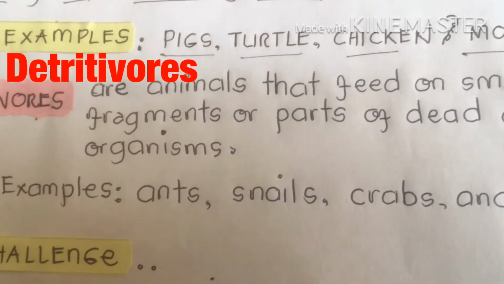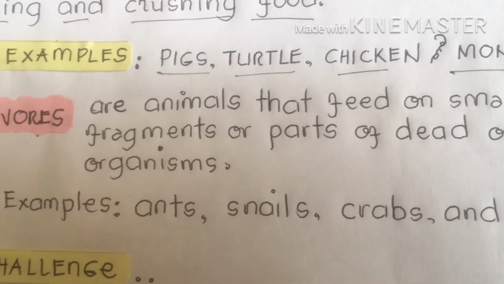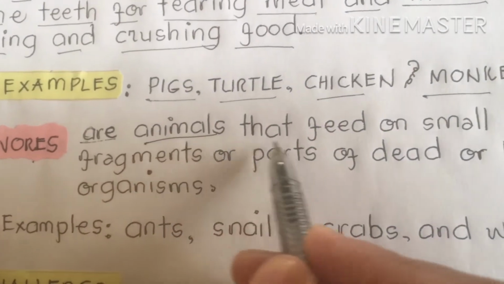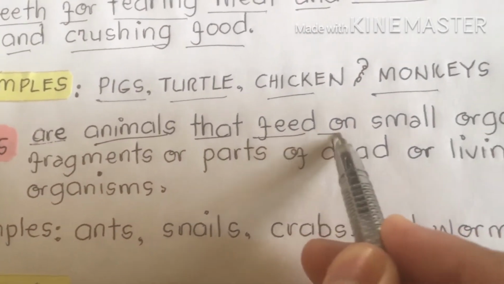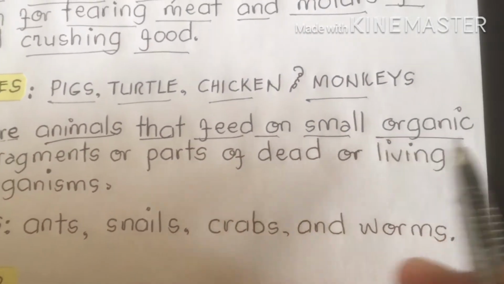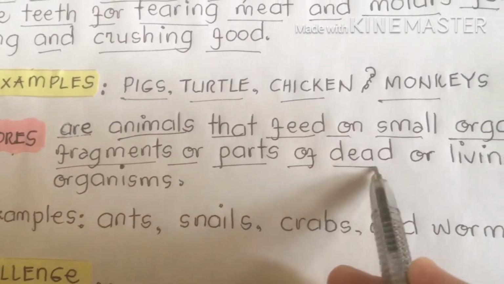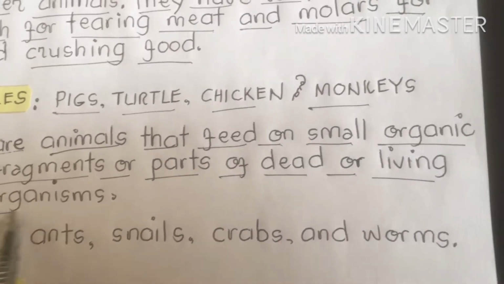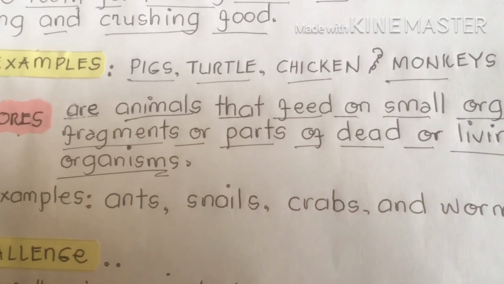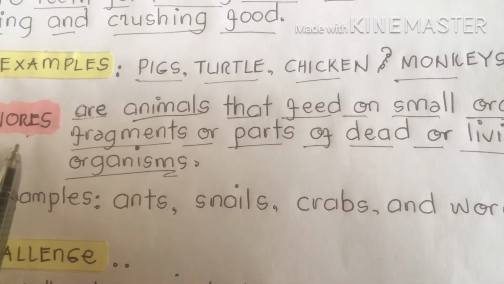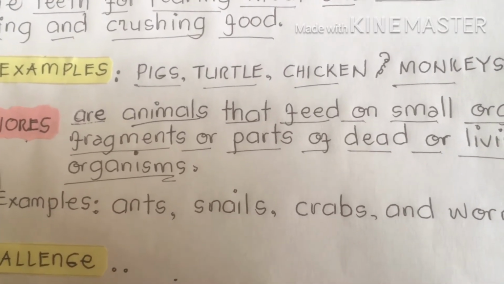Detritivores are animals that feed on small organic fragments or parts of dead or living organisms. Other students say that detritivores is another term. No, this is not another term. This falls under omnivores.